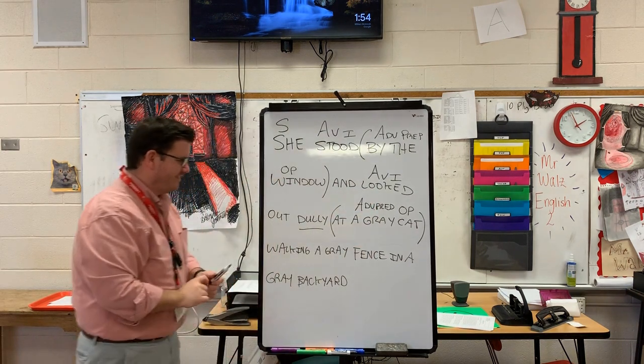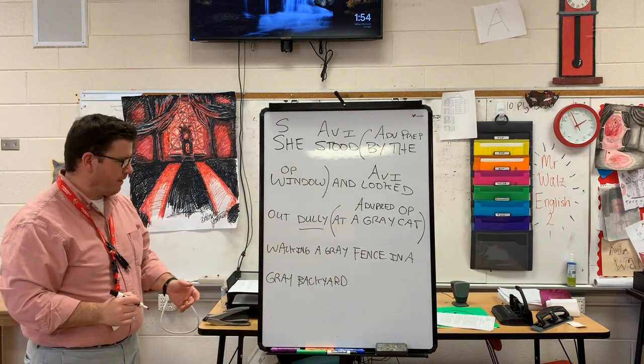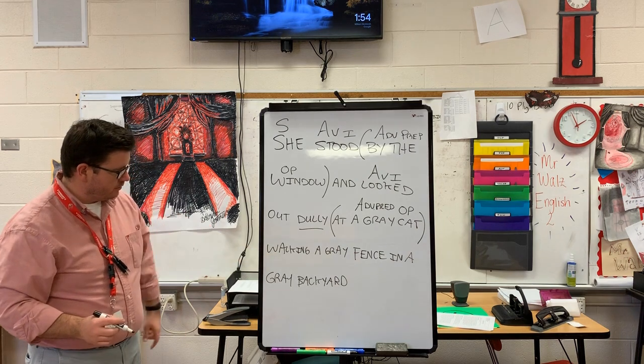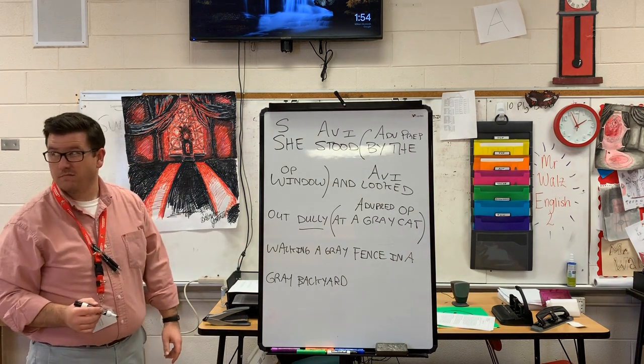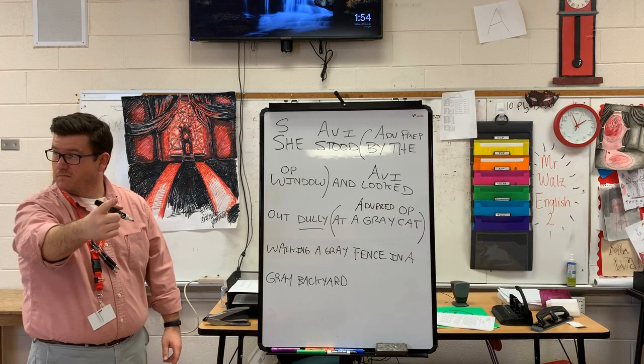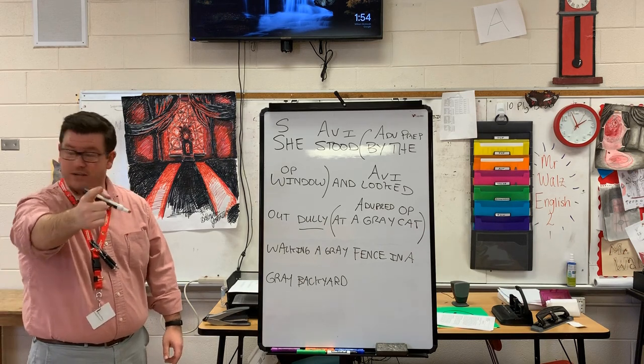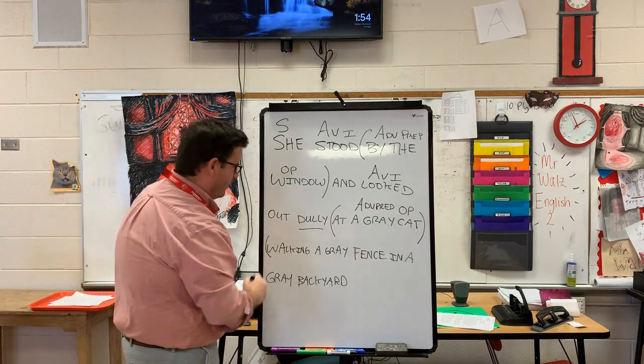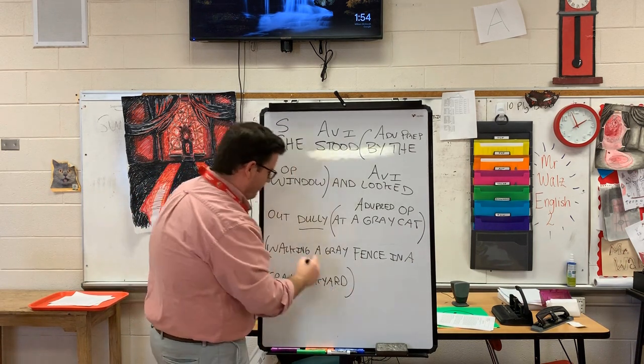Right. Now we've got to talk about walking a gray fence in a gray backyard. What do we identify walking as? We're laughing because this is just so fun. It is a participle. This is the best sentence on the internet. This whole thing is going to be a participial phrase.